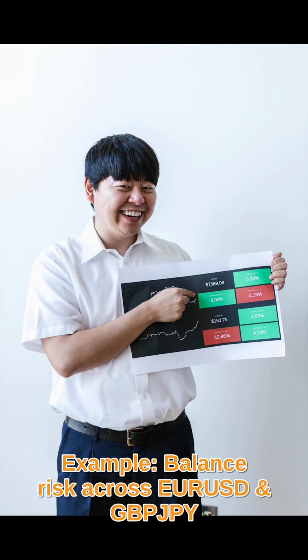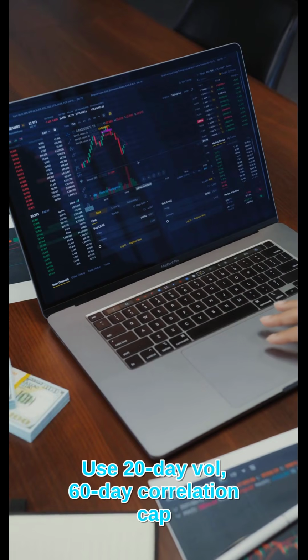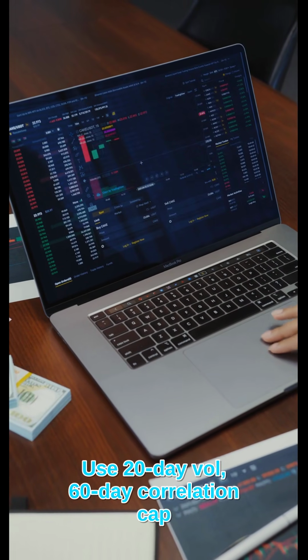EUR/USD, low vol, gets a bigger weight. GBP/JPY, high vol, gets smaller. If EUR and GBP pairs are highly correlated, the correlation cap reduces both weights, so the portfolio stays balanced. Lower drawdown, smoother equity curve.